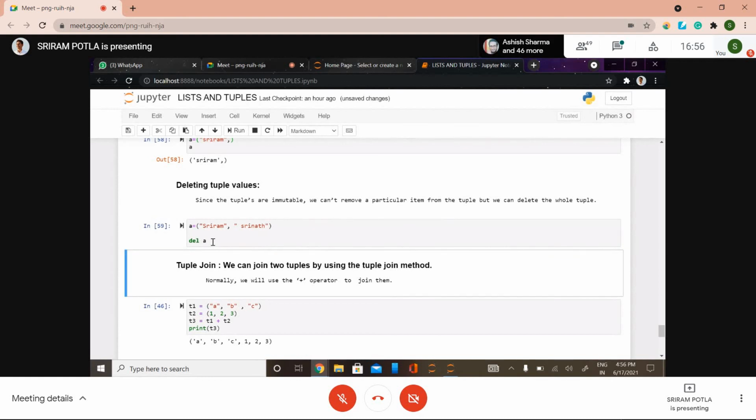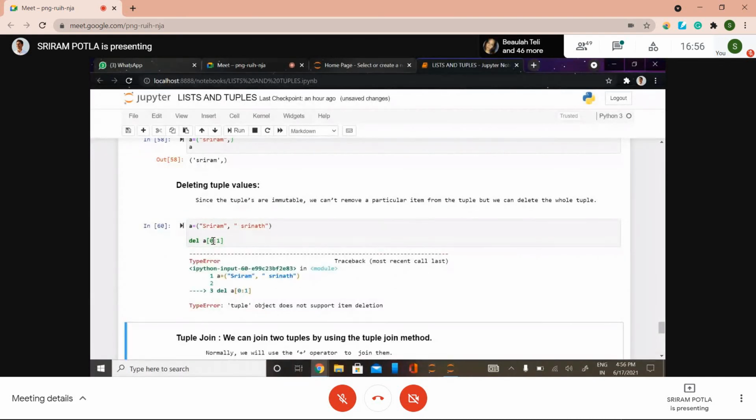It doesn't give any output, right? Because it's deleting the thing. Sir, if you want to delete, we can convert it into a list and delete, sir. Yeah, you can do that. It means again converting this A into a list, then deleting the elements in that list, and then converting it into a tuple. That's it.